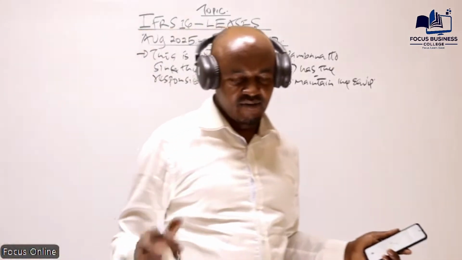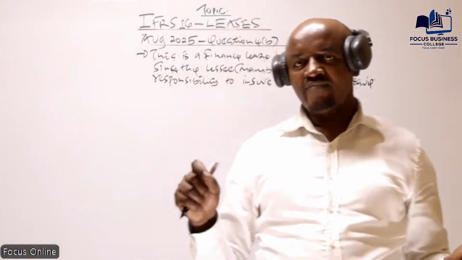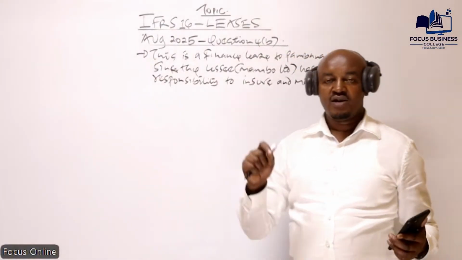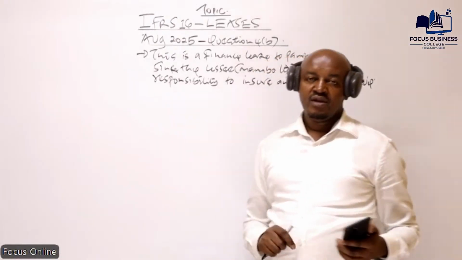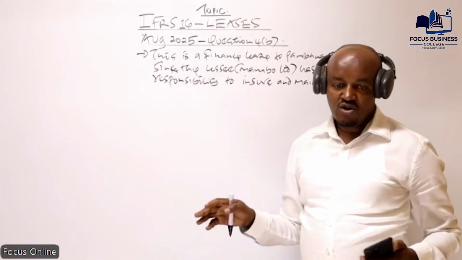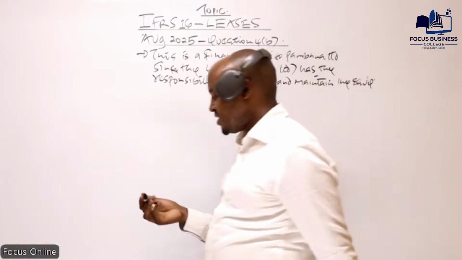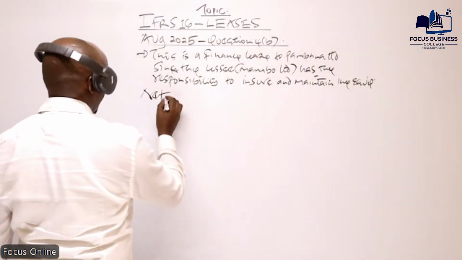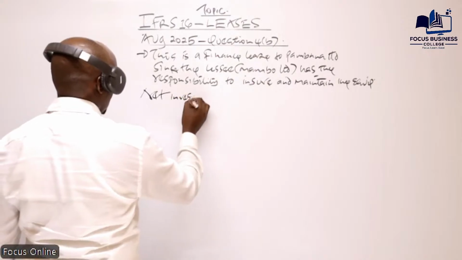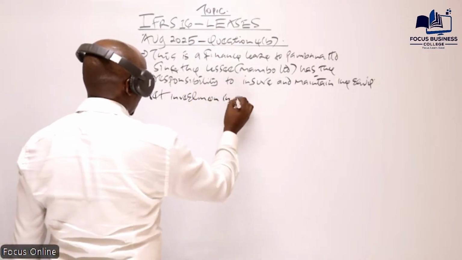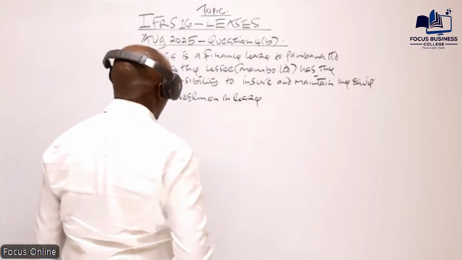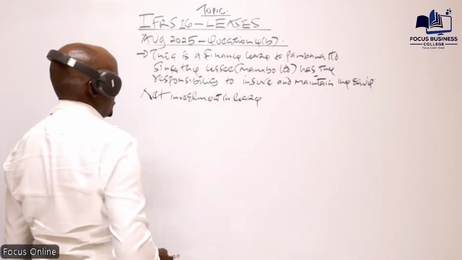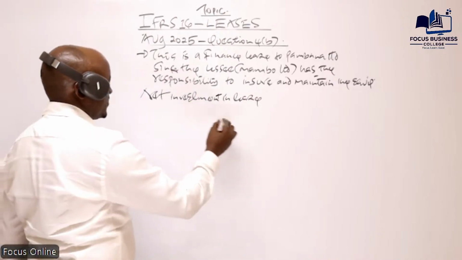If that is the case, then Pabana Limited will have to derecognize the asset in its books of account and statement of financial position, and then recognize something called the net investment in the lease. So that's what we need to compute here: the net investment in the lease.